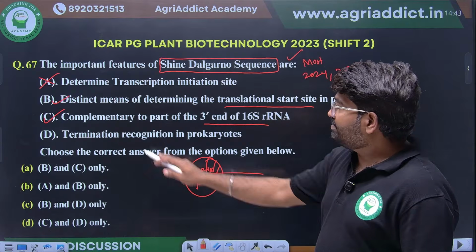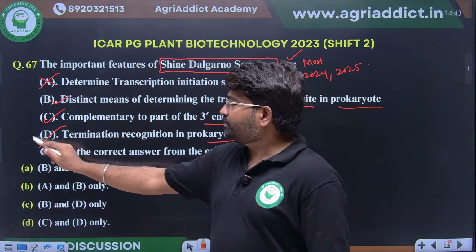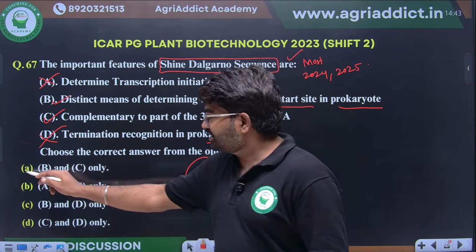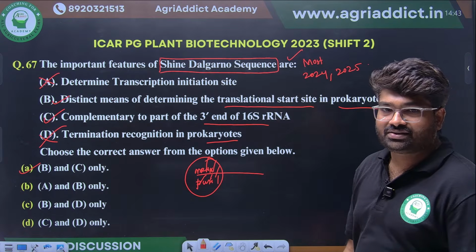Termination recognition in prokaryotes: this also will not come. So option A will be the right answer. B and C are wrong. Clear?